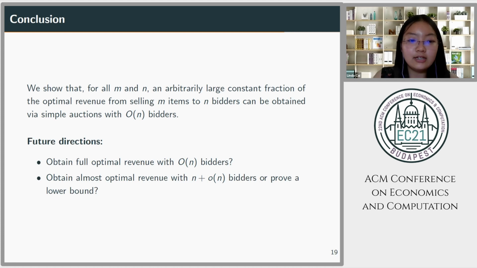There are still many interesting unresolved questions in this paradigm. For instance, can we obtain full instead of almost optimal revenue with all of n bidders? Or can we obtain almost optimal revenue with a small number of additional bidders? Or if this is not possible, can we prove a lower bound? We'll be very excited to learn about the answers to these questions in the future.